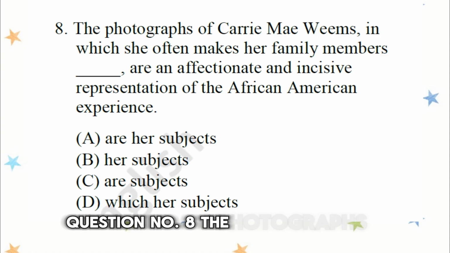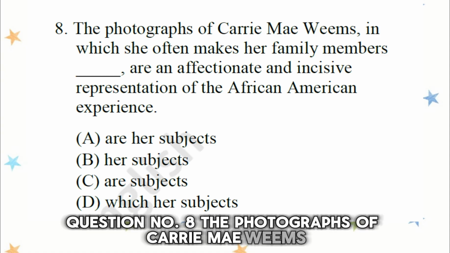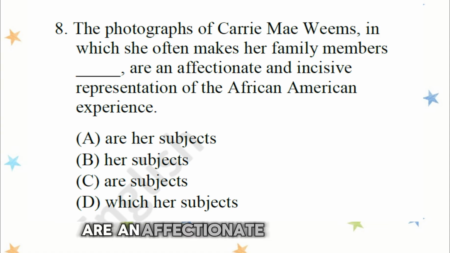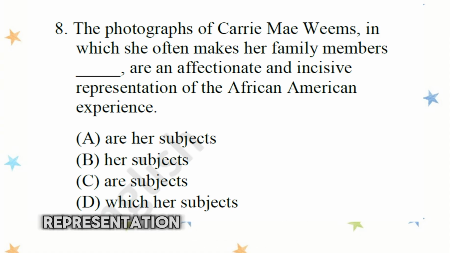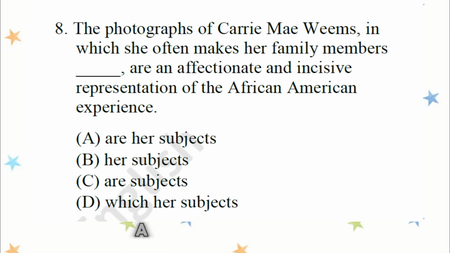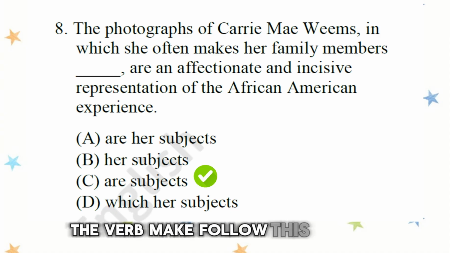Question number 8. The photographs of Carrie Mae Weems, in which she often makes her family members her subjects, are an affectionate and incisive representation of the African American experience. A. Are her subjects. B. Her subjects. C. Are subjects. D. Which her subjects. The answer is B. Her subjects.